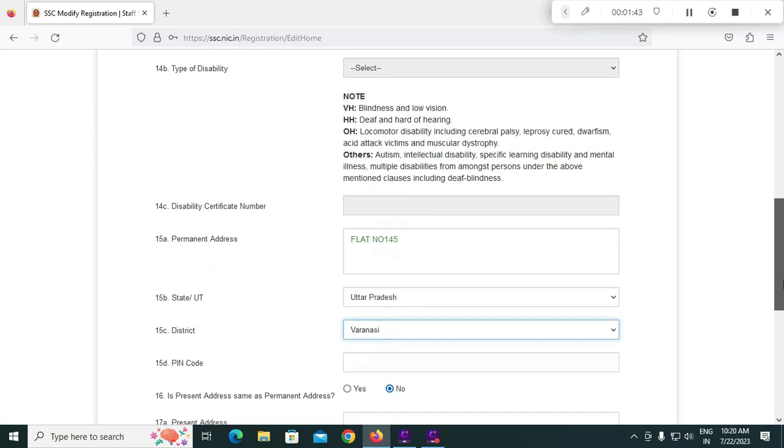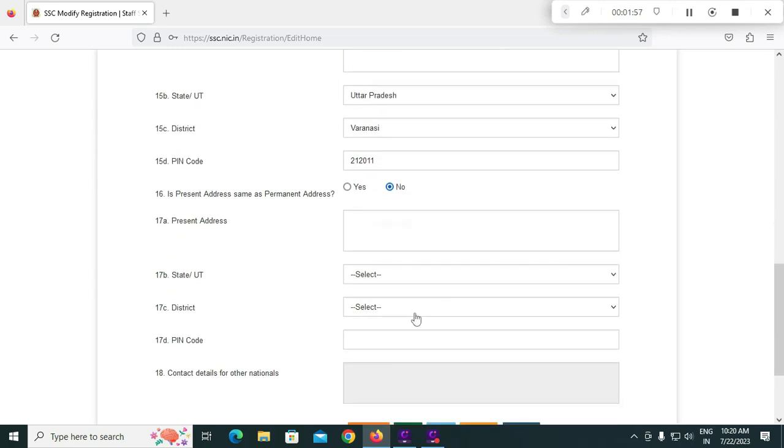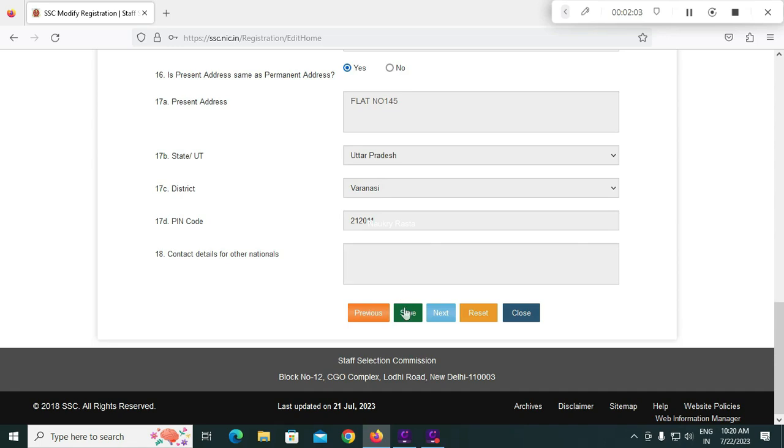You have to enter your pin code, and if your present and permanent address are the same, select this yes, so that all details come down and you don't need to enter all these details again. Next you have to click on this save button and next.